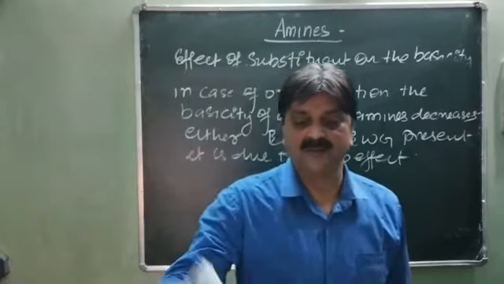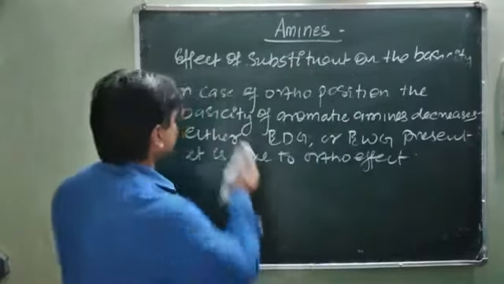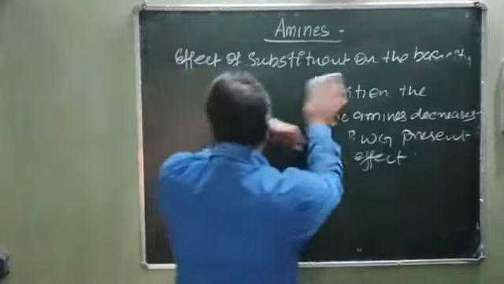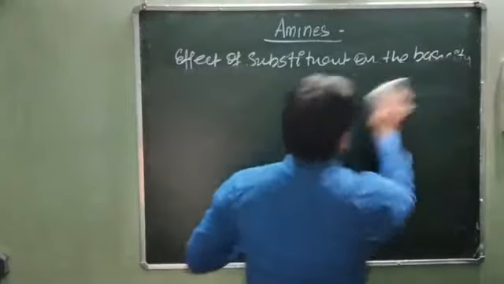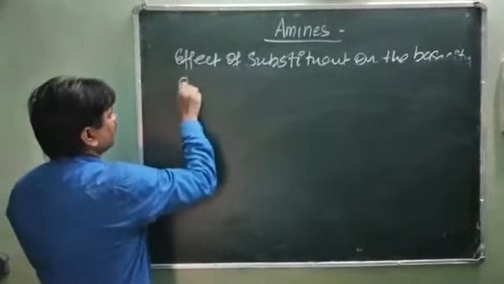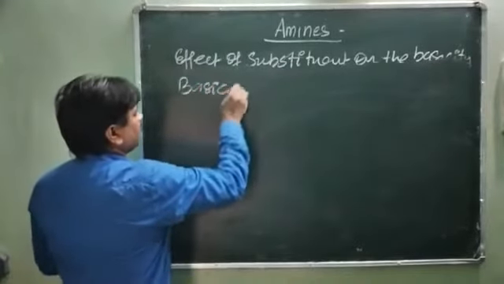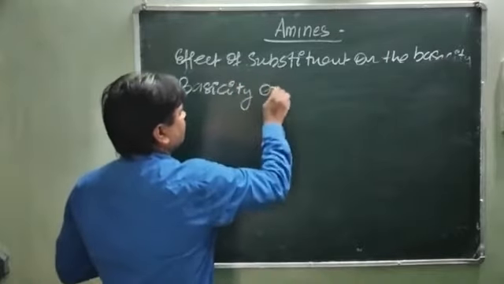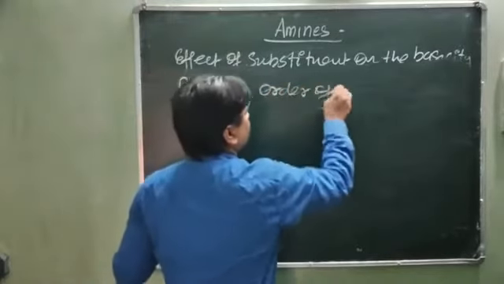So what is the basicity order in case of toluidine?